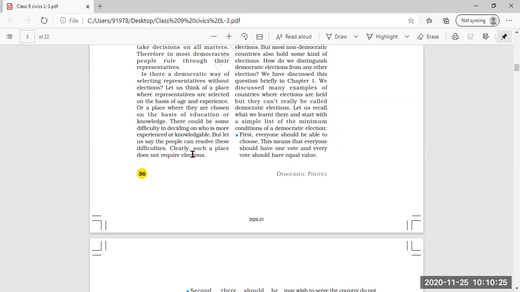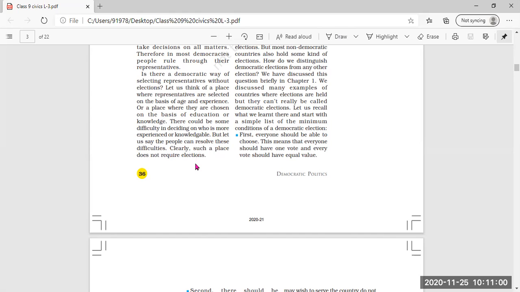But let us say the people can resolve these difficulties clearly. Such a place does not require elections. If people can resolve such confusion and differentiate who is really experienced and knowledgeable, who can take decisions on behalf of the whole community and rule for the benefit of the people and the upliftment of the community, then definitely elections are not needed.